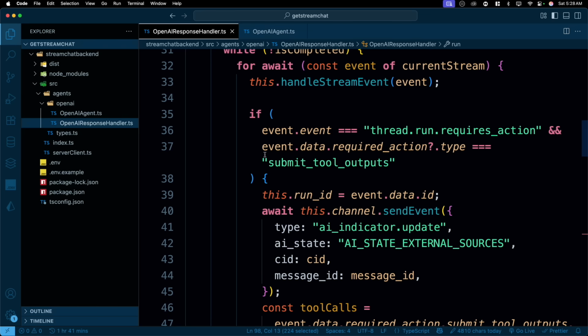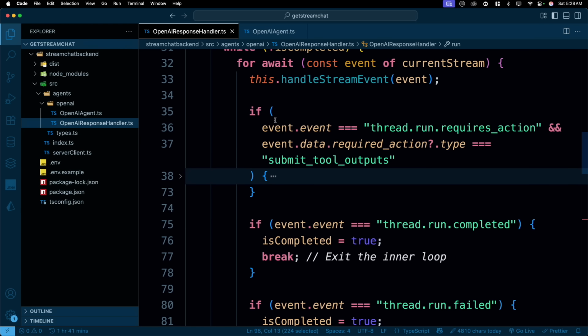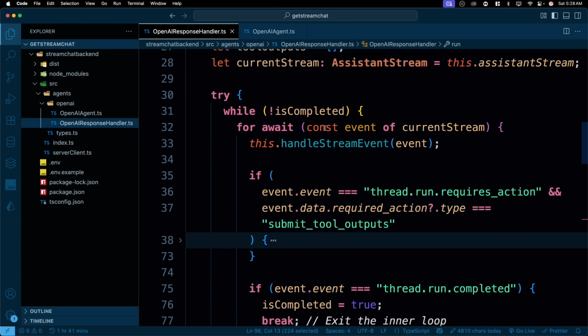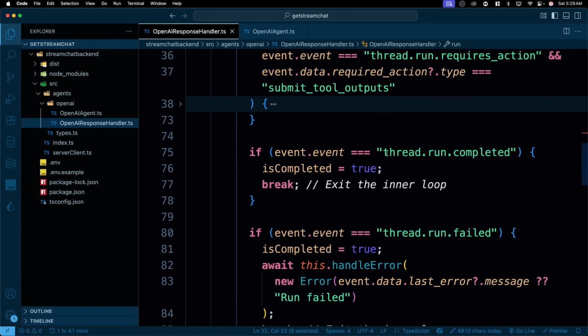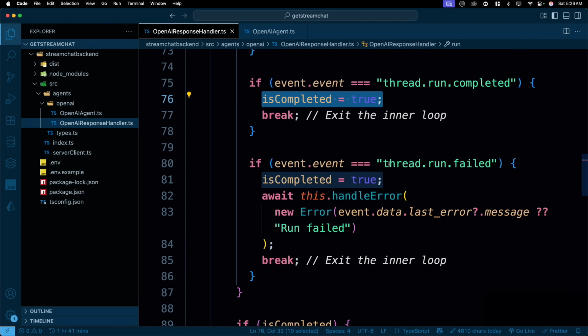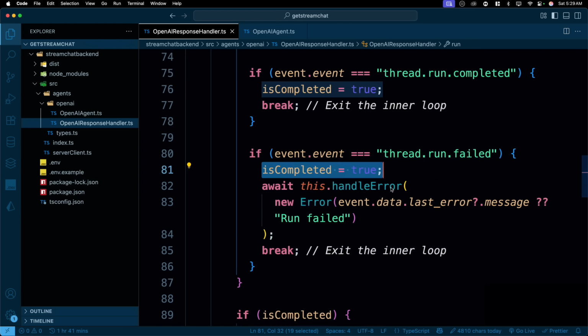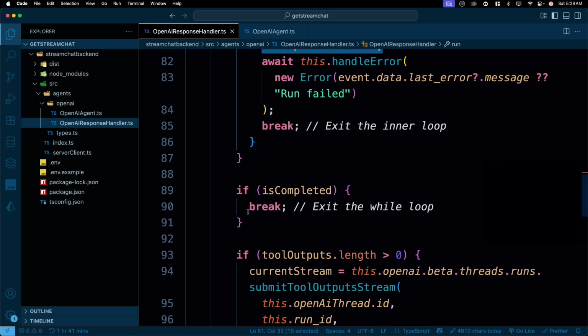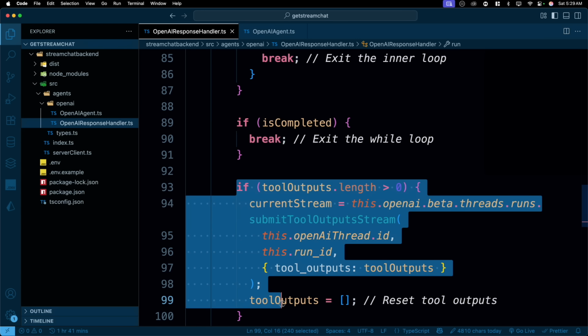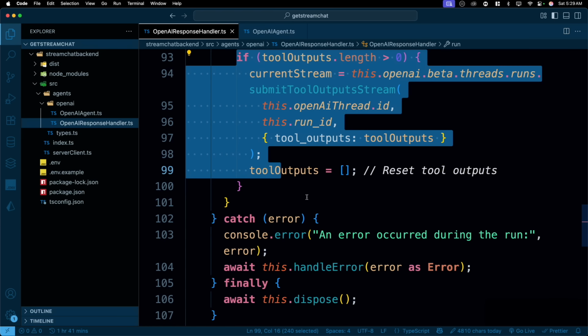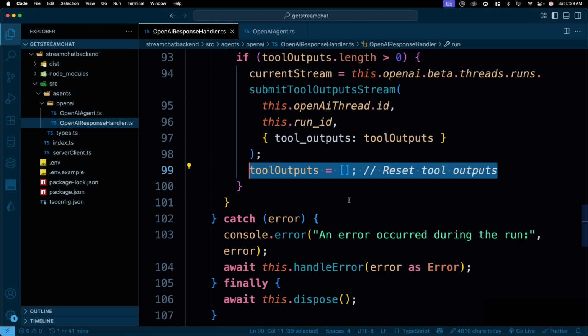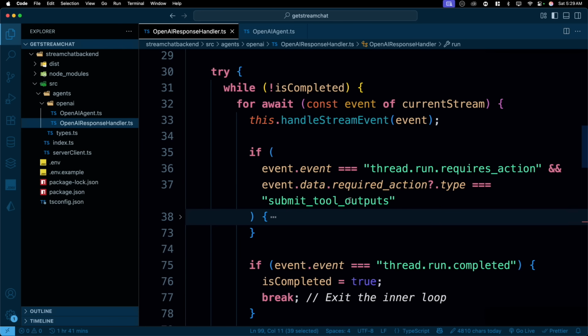All right, if we leave this main part, or if we just shrink this whole thing and don't talk about it, we simply go ahead, look up the stream, and take the stream and look for the events. What are the events? The thread could be completed. All right, I'll just mark it as complete and exit. If the thread has failed, all right, I still have to mark it as complete and handle the error. Great. If it is actually completed, all right, go out of it. And if there is no tool, then it's okay. I don't have to do anything in that case. We simply reset the tool output. But the major thing happens when there is a tool.